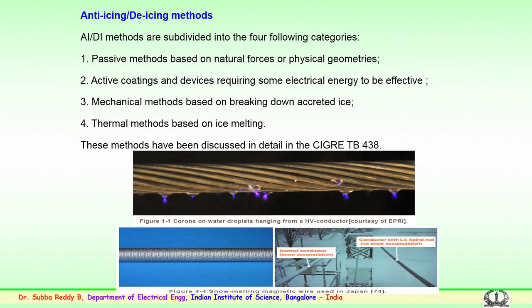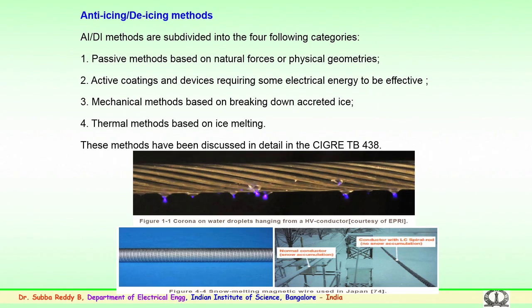So, these methods are discussed in detail in the CIGRE technical brochure 437. Further details can be seen in this brochure, where they have comprehensively covered the various methods of the passive, active, mechanical and thermal coatings.